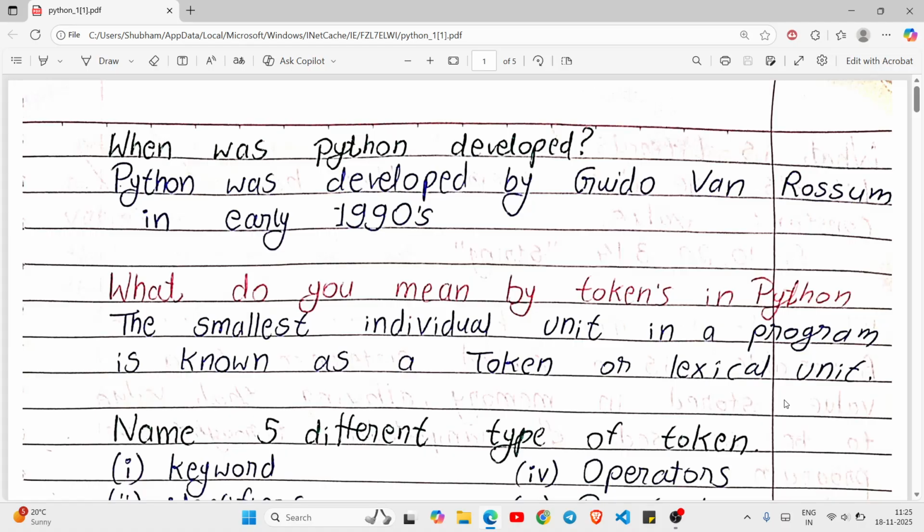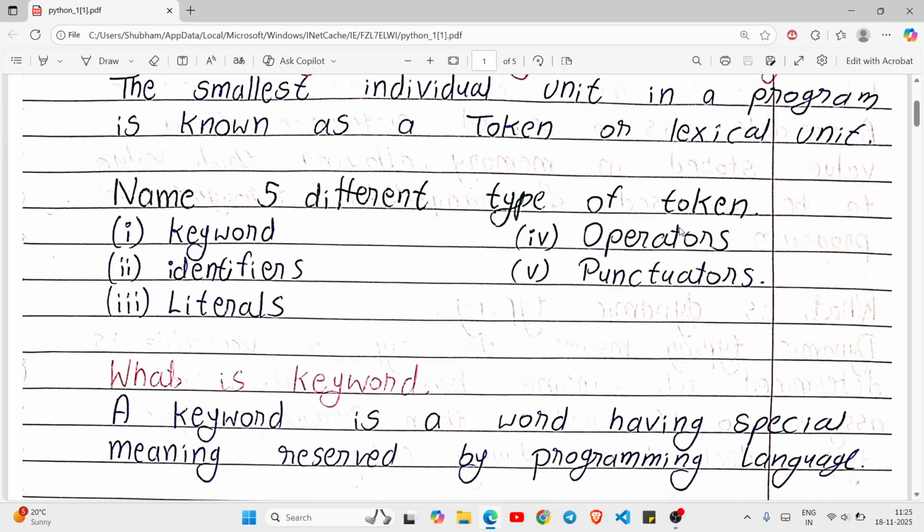Question number two. What do you mean by tokens in Python? The smallest individual unit in a program is known as tokens or lexical unit. It is the smallest unit. So what are the different types of tokens? There are mainly five different types of tokens, and they are keyword, identifier, literals, operators, and punctuators.